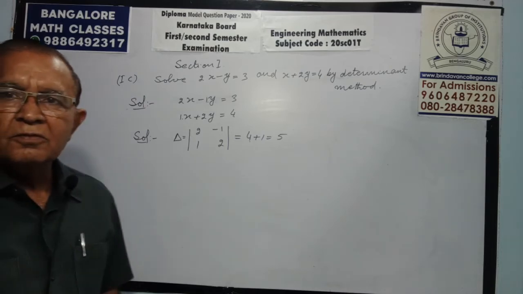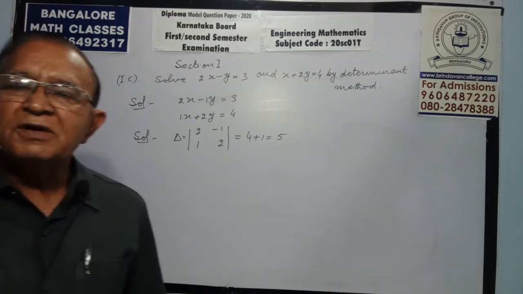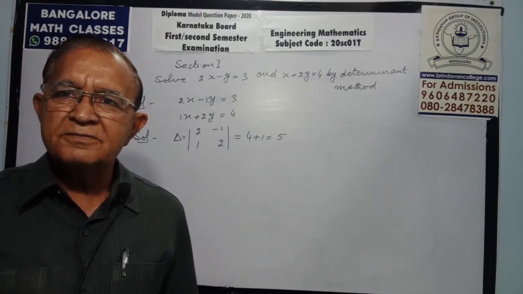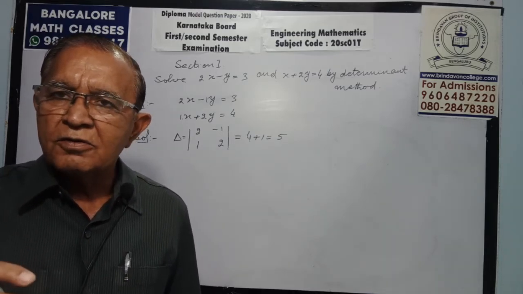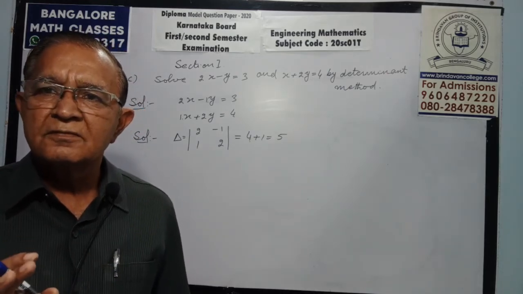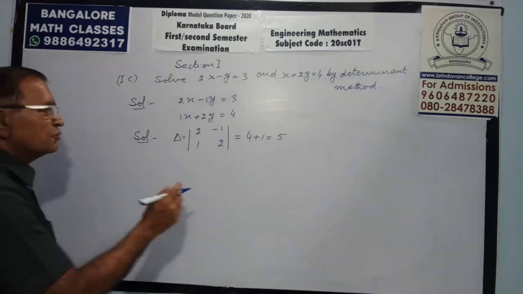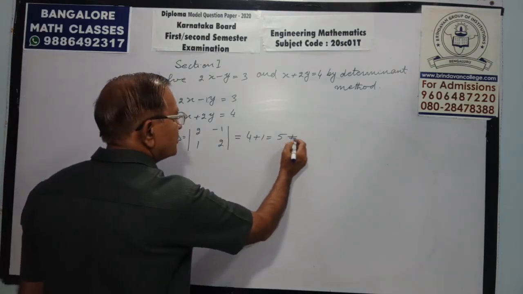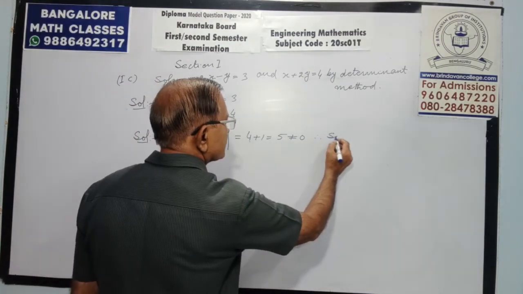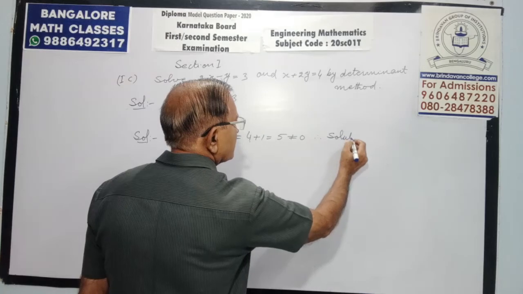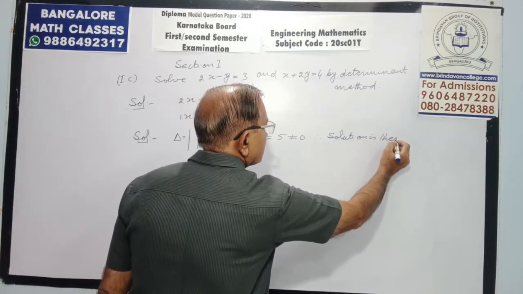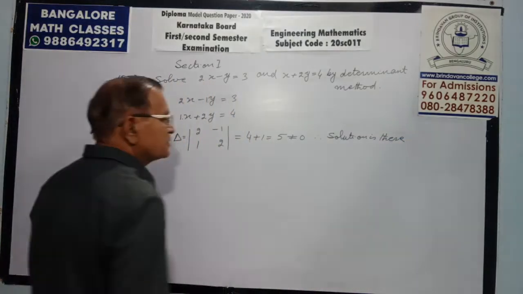If it is 0, up to your level you can say solution is not possible. So I am not going to teach you next. If it is 0, you can say solution is not there. So it's not 0. Therefore, solution is there.